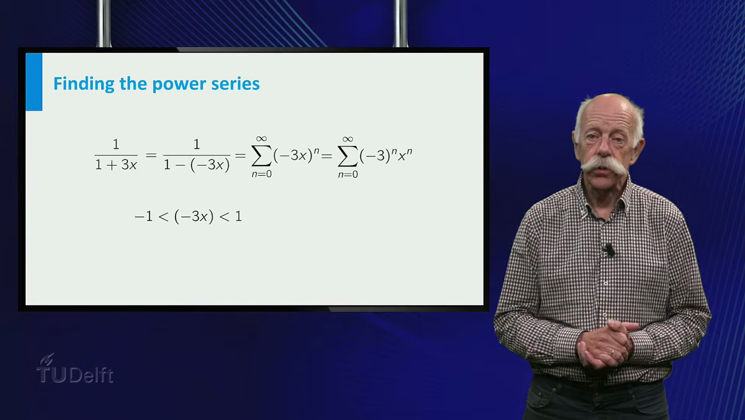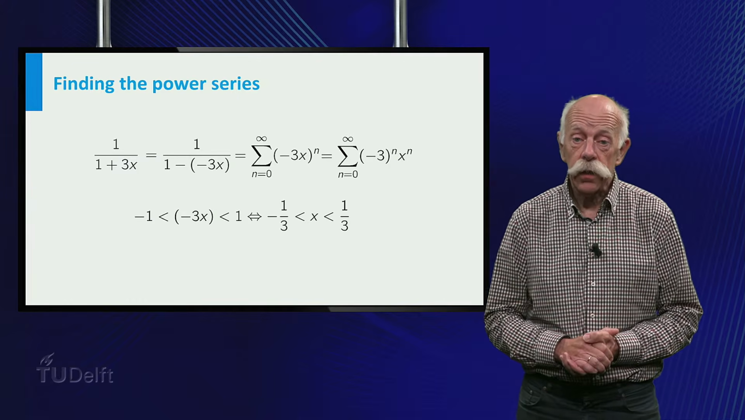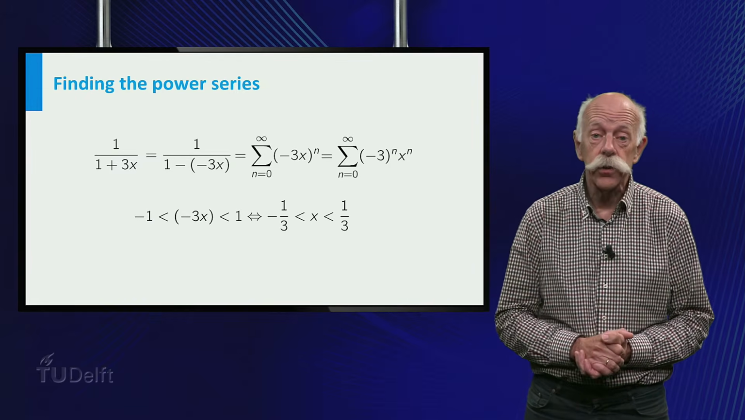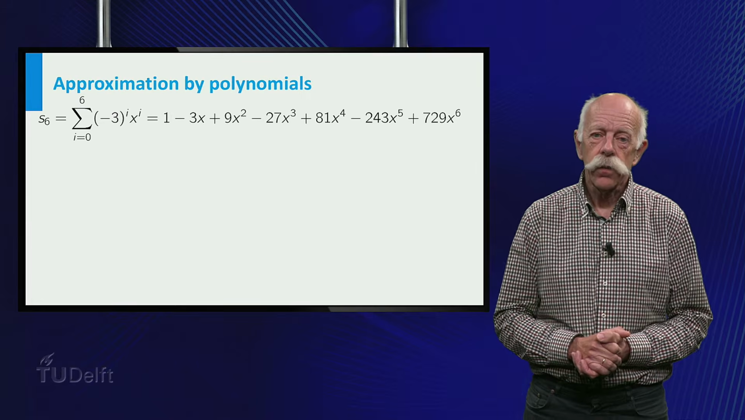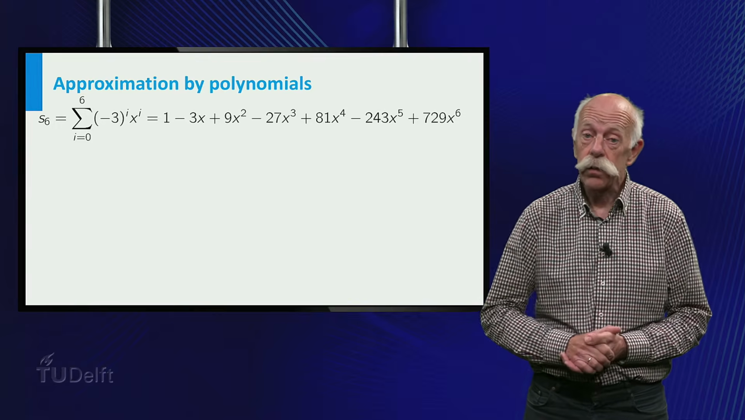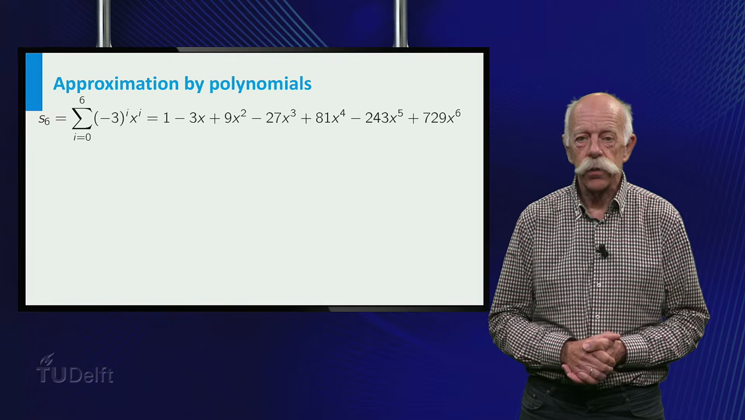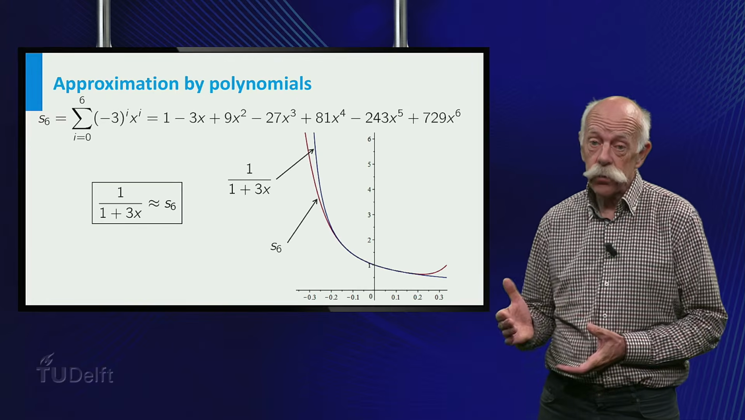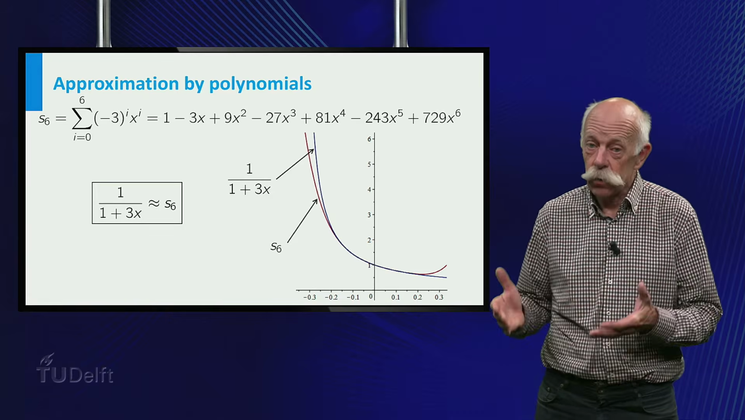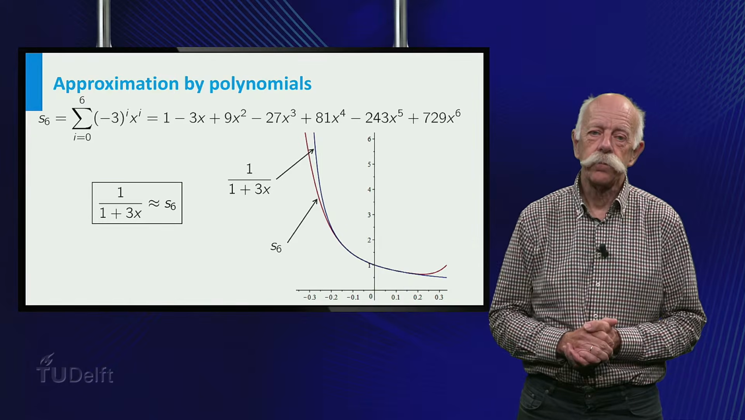And for convergence, minus 3x must be between -1 and 1. Which implies that x must be between -1/3 and +1/3 in order to make the series converge. So, if we take a partial sum of this series, for example S6, on the interval from -1/3 to +1/3, we have a polynomial approximation of our function. Look at this graph and see how it is being approximated by S6. And if you want a better polynomial approximation, simply take a higher partial sum.